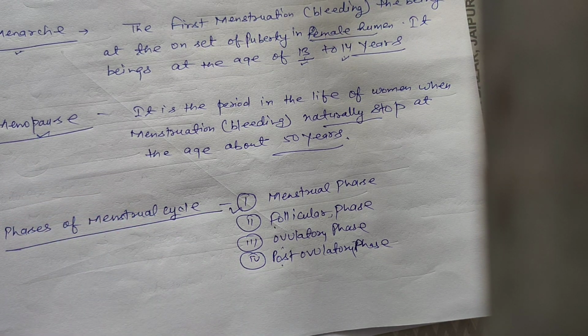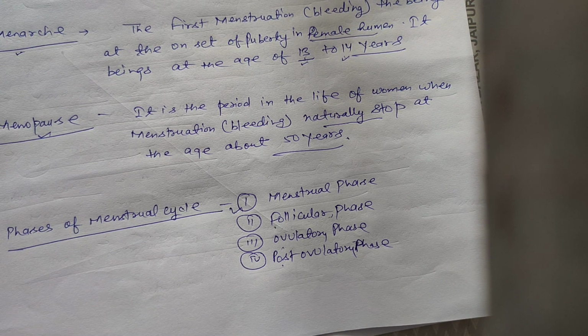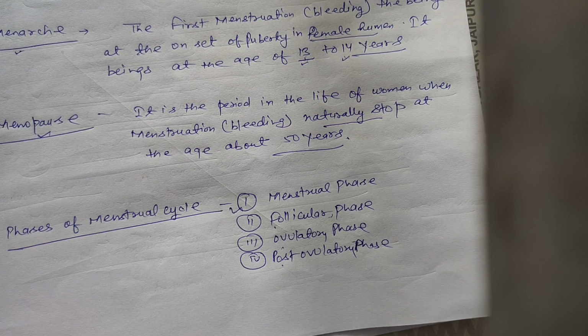First is the menstrual phase. Students, it is the first phase of the menstrual cycle. Its timing is the first to fourth day. In this phase there is release of blood and fluid by female humans, formation of fluid by the endometrium layer, tissues, blood vessels and mucus.